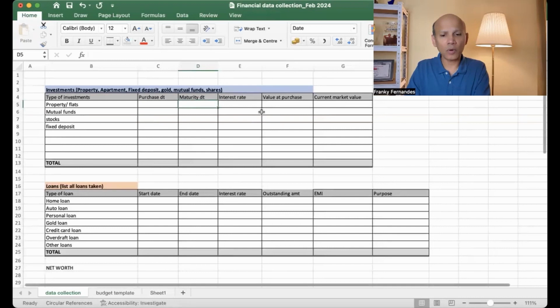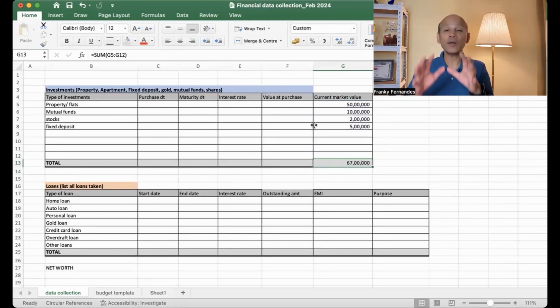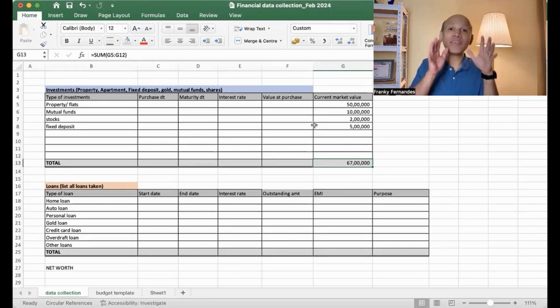It's up to you. But what is most important is entering here, for example, 50 lakhs, you have a flat, then you have mutual funds, for example, 10 lakhs of mutual funds, stocks, maybe 2 lakhs, and a fixed deposit probably of 5 lakhs. The total here is 67 lakhs. So these are your investments. We also call them assets.